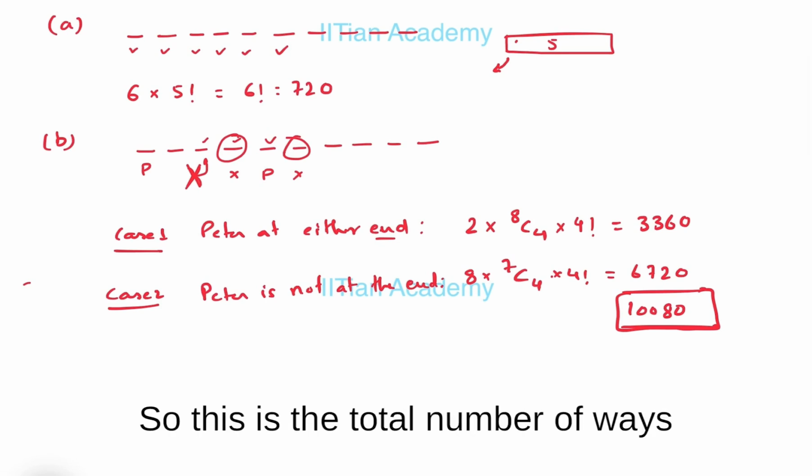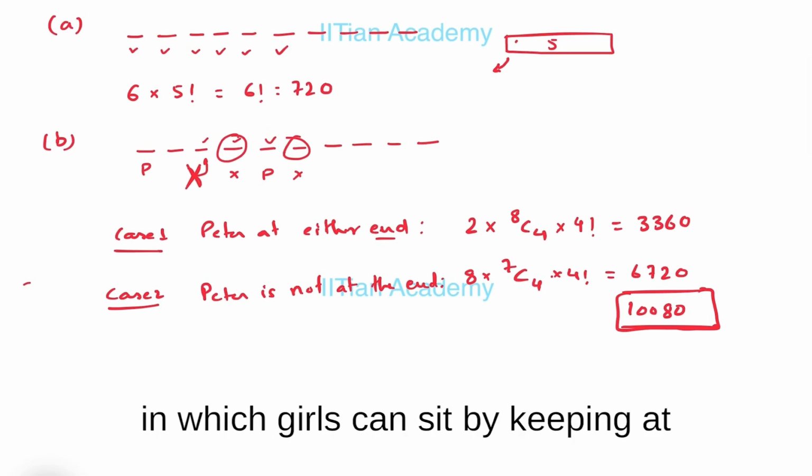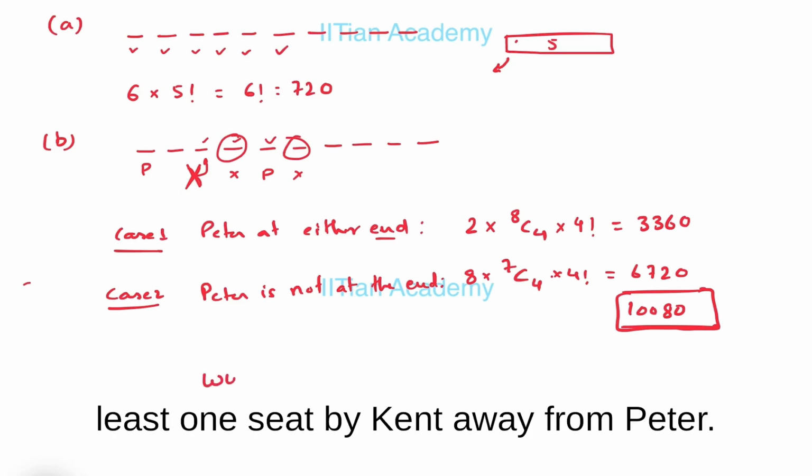So this is the total number of ways in which the girls can sit by keeping at least one seat vacant away from Peter.